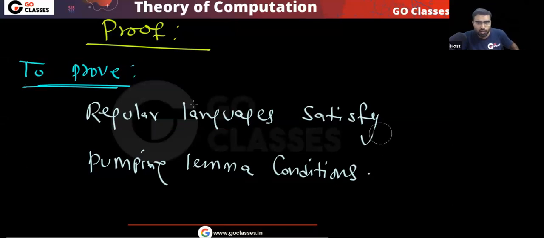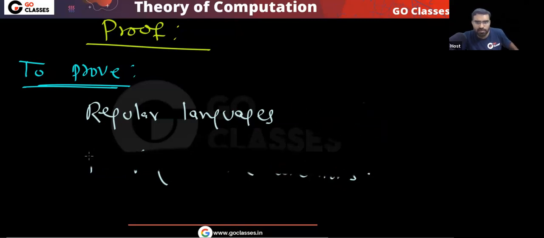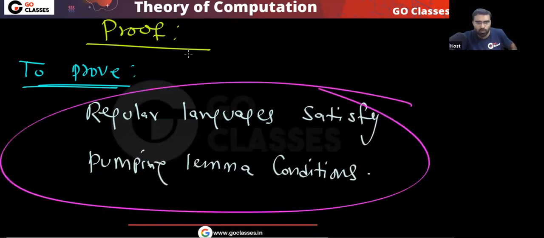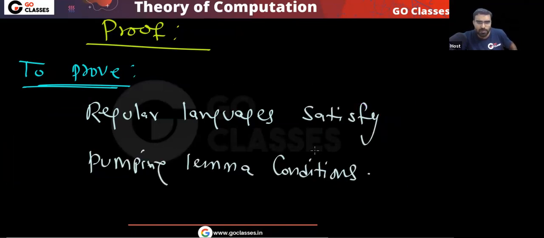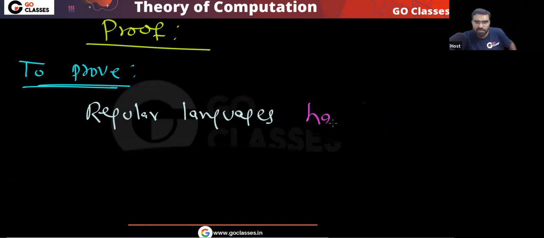So instead of proving this, can I directly prove that regular languages have a magical number? To prove that regular languages satisfy the pumping lemma, I can prove that regular languages have some magical number.